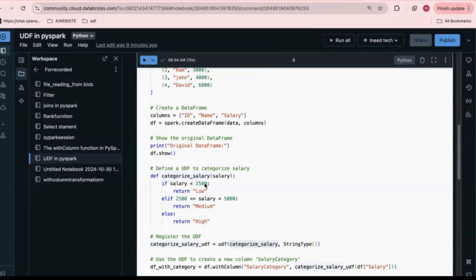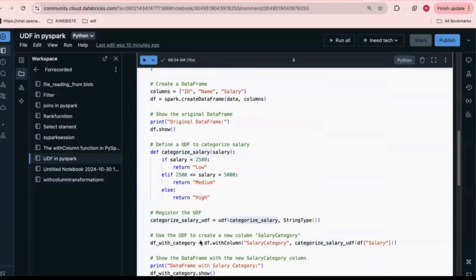So def categorize_salary. This is a custom function I have written. I'm passing an argument, salary. If salary is less than 2,500, then return low. If 2,500 is less than or equal to salary and salary is less than 5,000, return medium. Else return high. This is an if statement I have written. So I'm defining a Python function, categorize_salary, which takes salary as input and returns a string indicating whether the salary is low, medium, or high.